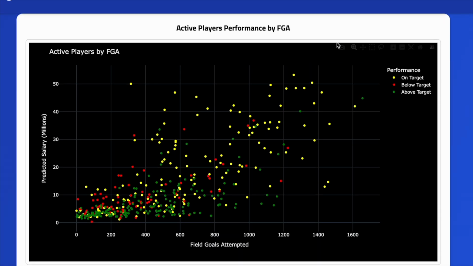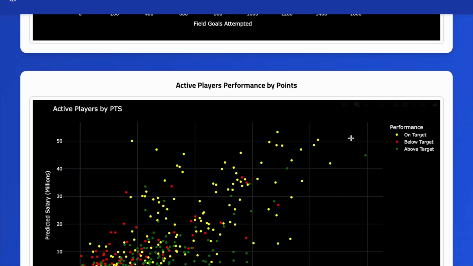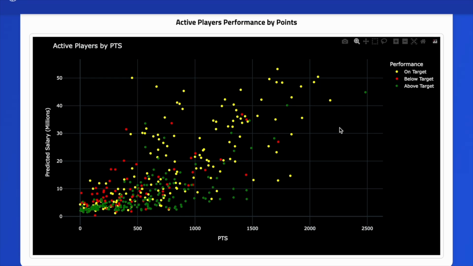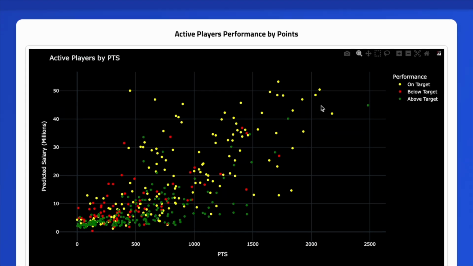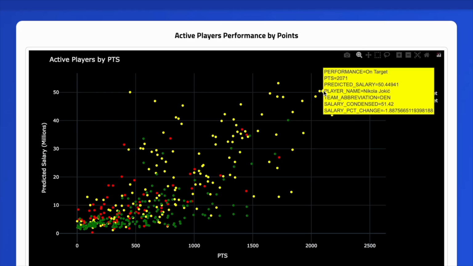Likewise, field goals attempted, which was the second most important feature with regards to predicting player salary, you see a similar trend. And likewise, as we expect, points. The same correlation, where as the number of points increases, we see players playing their predicted salary being up to par. And you can see the increase in salary as well.